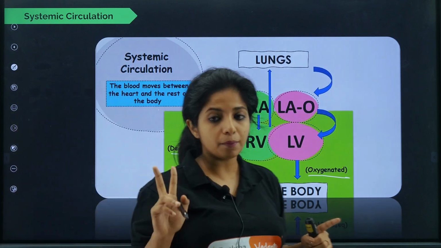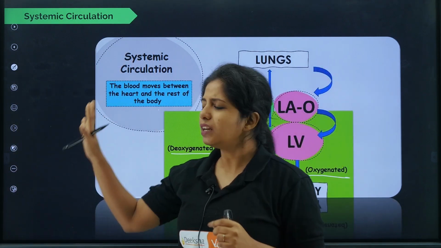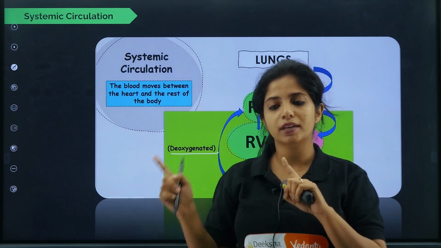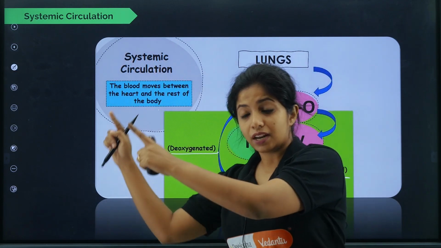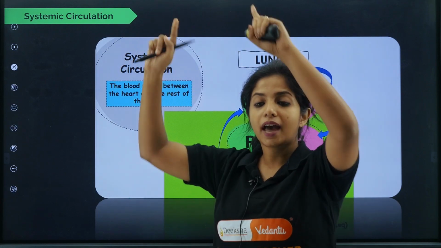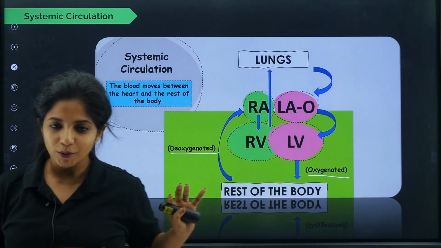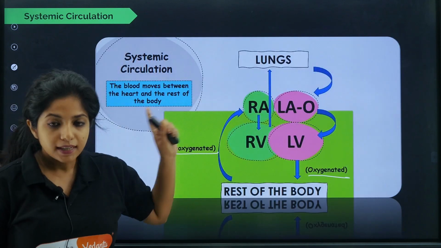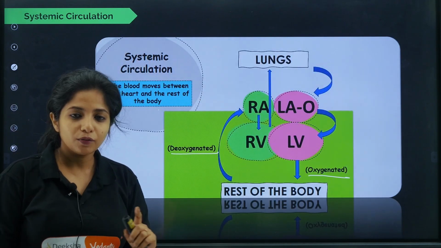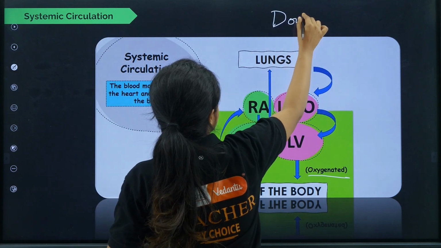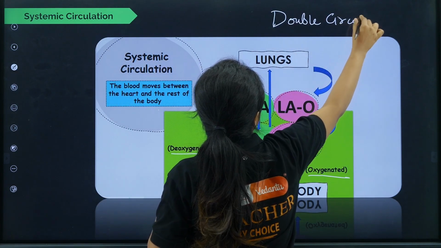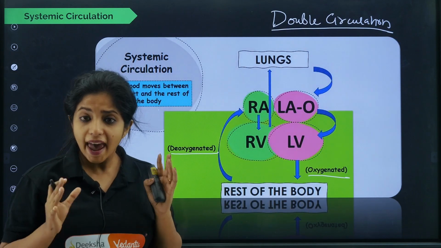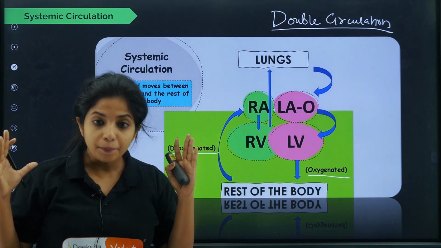So you have two circulations combined together, you say it's double circulation. In simple language, the heart is moving blood twice. Once it is carrying oxygenated blood, and then it is carrying deoxygenated blood and giving it back to the lungs. Get it? Okay, so you have divided into scientific terms, pulmonary circulation and systemic circulation, and together you call this double circulation. So why is double circulation so important? Actually, you are not allowing the blood to mix.